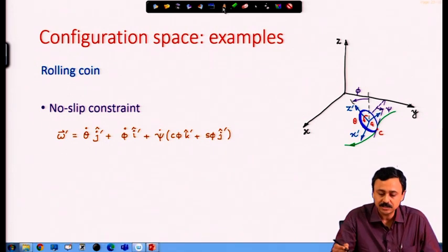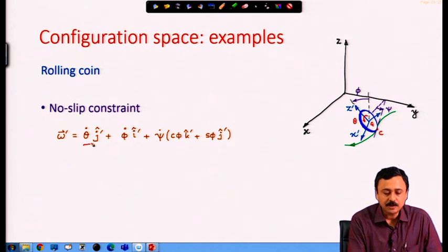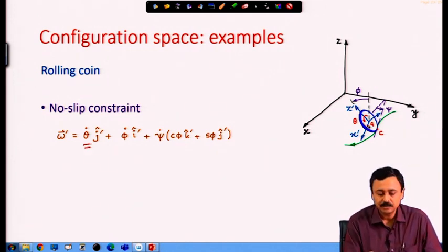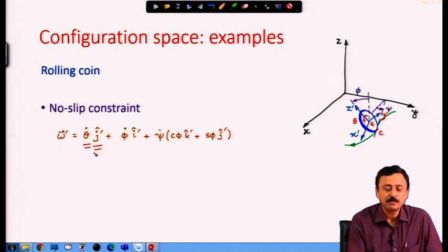We have been doing this for quite some time now. First of all is the spin theta dot, which is about the y prime axis. Theta dot about y prime axis is theta dot j prime cap.